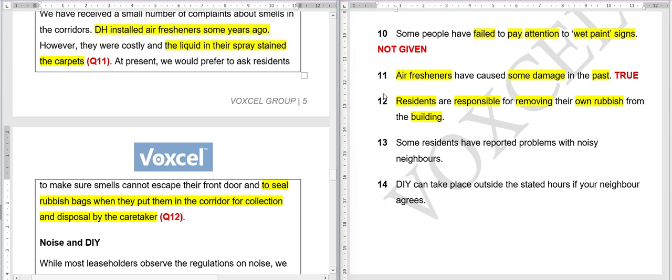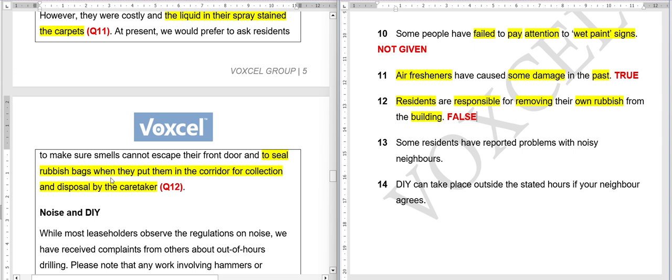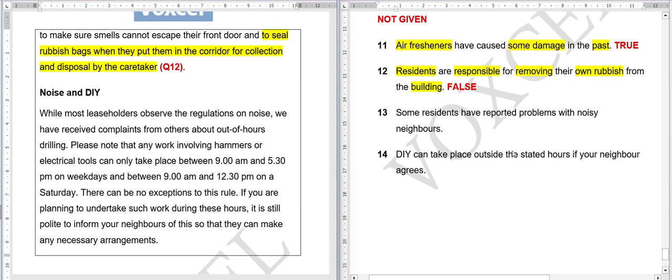Okay, time's up. And the answer to this question is, let me write here and see if you arrived at the correct answer or not. False. Why is it false? Because here they are saying they are not responsible. Who will take the trash out? Disposal will be collected by the caretaker. So they have appointed someone to take the trash out. All right, so that's why you don't have to take your own rubbish out of the building. Clear? Moving on to the next question, 13th.